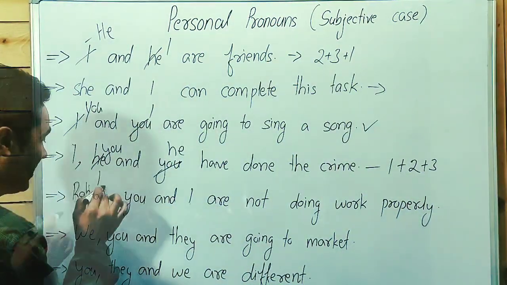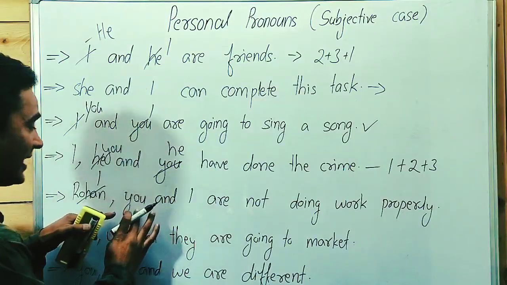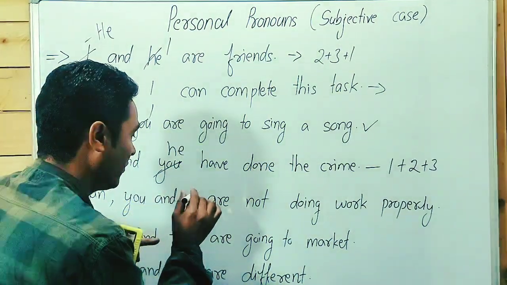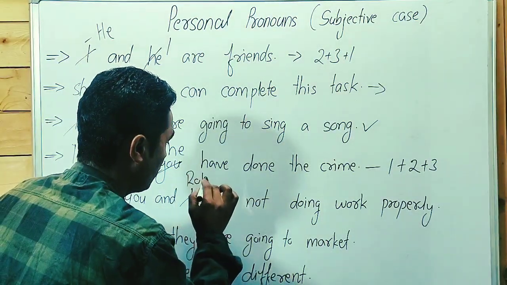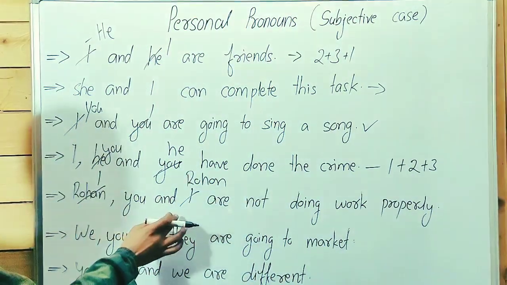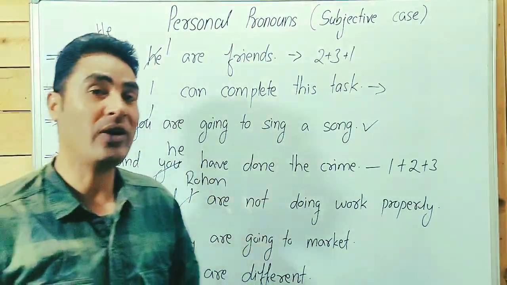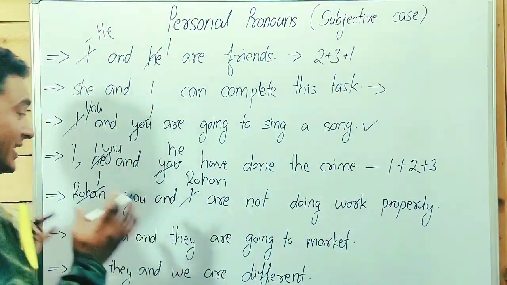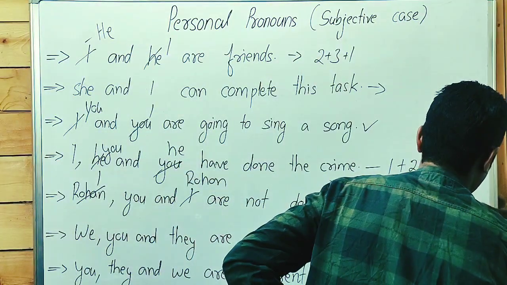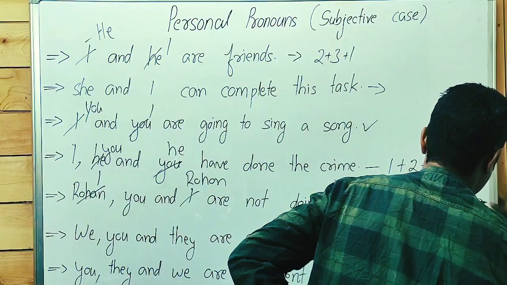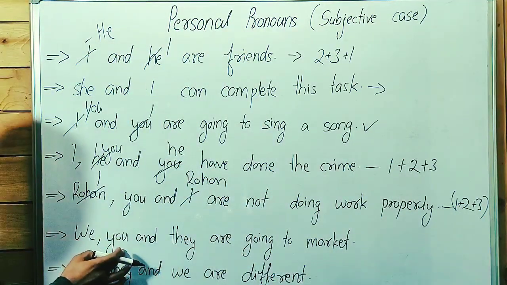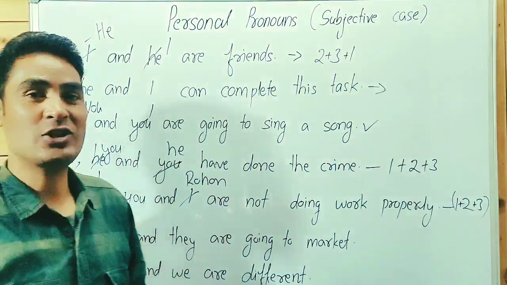We have to write I first, and second person you. After that Rohan, not I. We have to use the 1 2 3 formula. I, you, and Rohan are not working properly. In this case, this is a correct sentence. 1 2 3, 1 2 3. Negativity. We, you, and they are going to market.